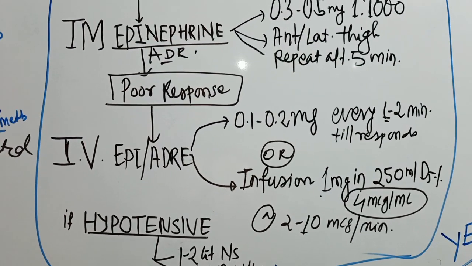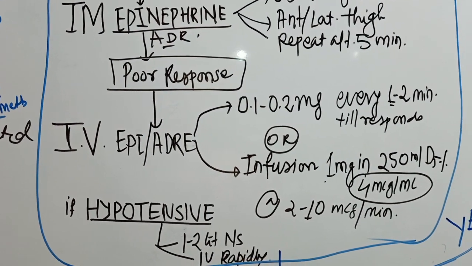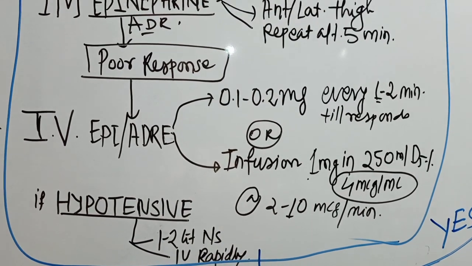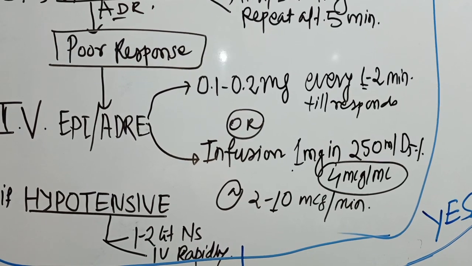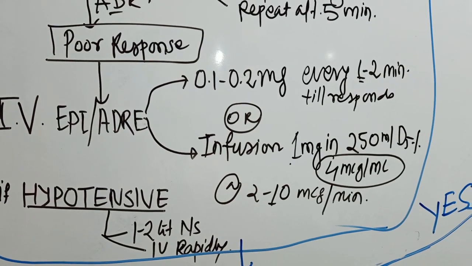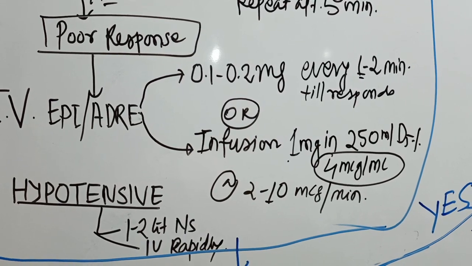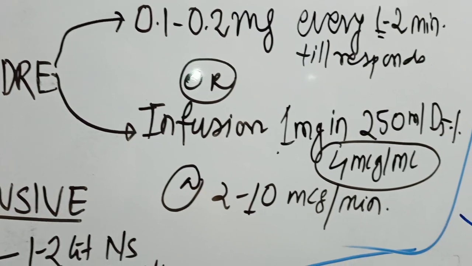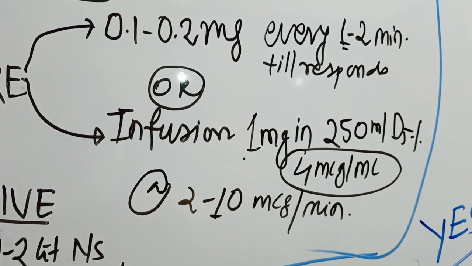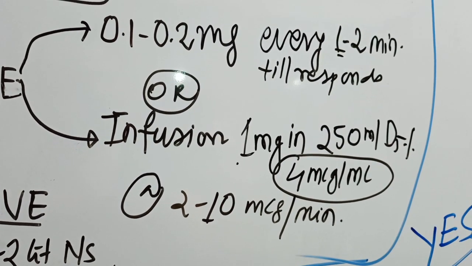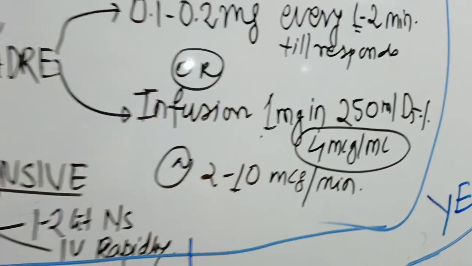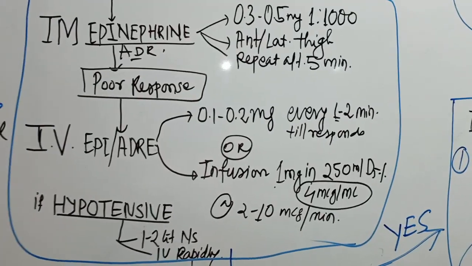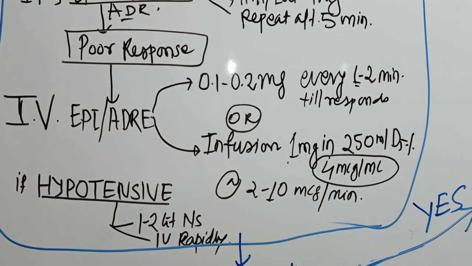If there is no response to the intramuscular dose, then we give IV epinephrine in the dose of 0.1 to 0.2 milligram every 1 to 2 minutes till response is there, or we start an infusion of 1 milligram in 250 ml of dextrose at the rate of 2 to 10 microgram per minute. If the patient is hypotensive, then we give 1 to 2 liters of NS rapidly.